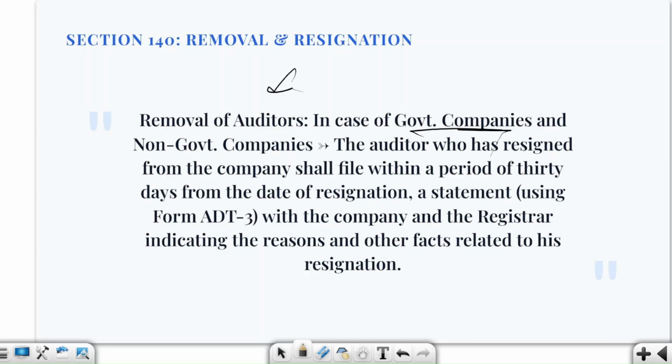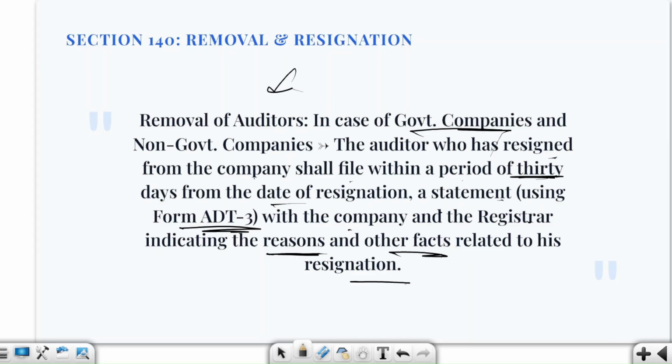Now we are talking about government companies and non-government companies. The auditor who has resigned from the company shall file, within a period of 30 days from the date of resignation, a statement using Form ADT 3 with the company and the registrar, indicating the reasons and other facts related to his resignation. So we have to understand that the auditor can be removed by special resolution, but this statement is not complete. Before expiry of term, the auditor can be removed by a special resolution and after previous approval of the central government.